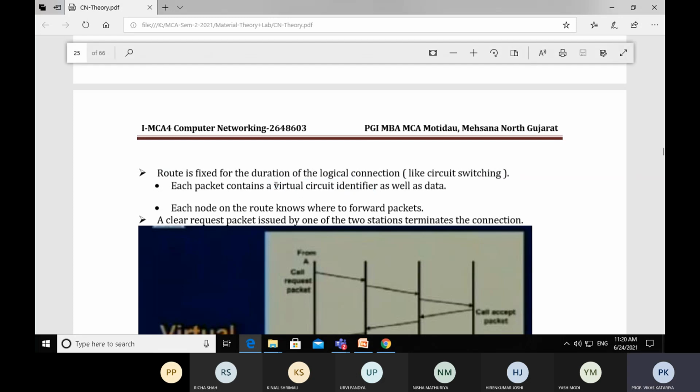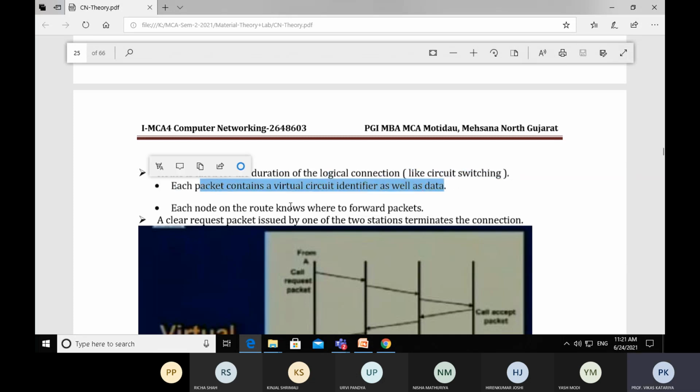So you can say it is working just like the engine of a train. It provides the path and data works as the bogie. So the bogie always follows the path of the engine. You can consider it like that. So every packet has the header portion. In the header portion there is control information. In the control information there is a virtual circuit identifier which is used to provide the next leg or next node where to deliver the data.